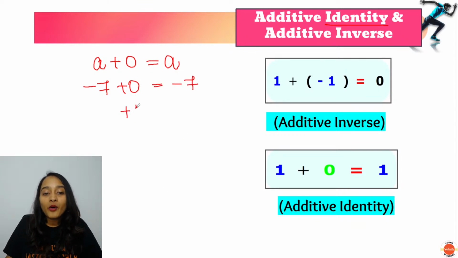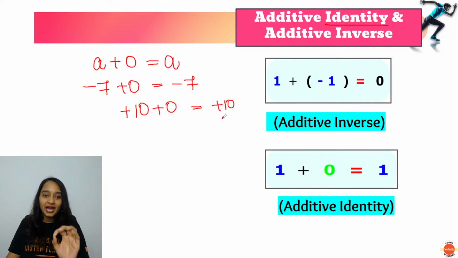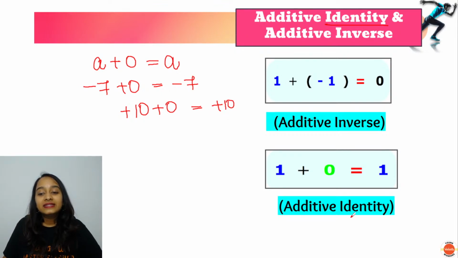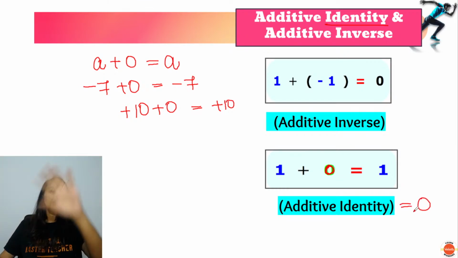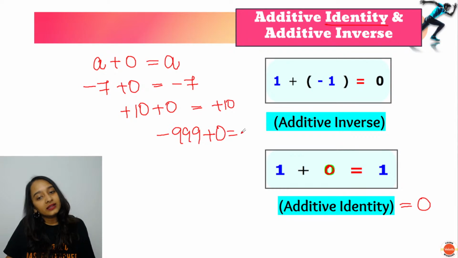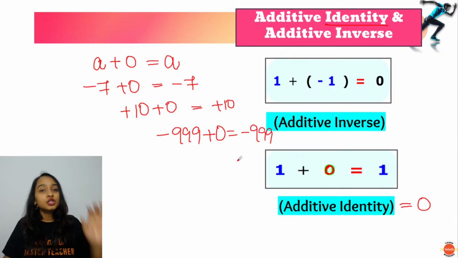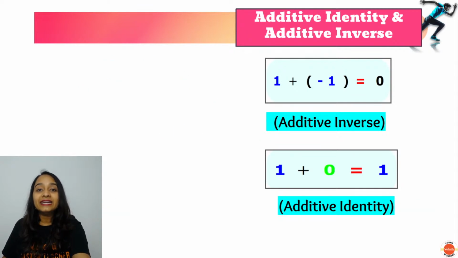If I take a positive integer and add it to 0, the identity is preserved, right? So that is why 0 is called our additive identity. Whatever the numbers may be, -999, you add 0 to it, the answer is -999. So 0 is always our additive identity.